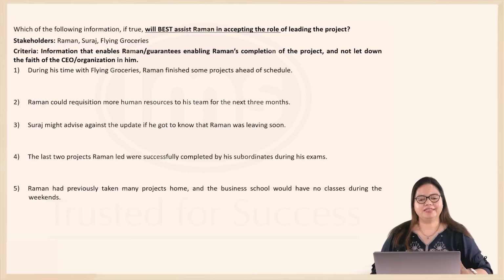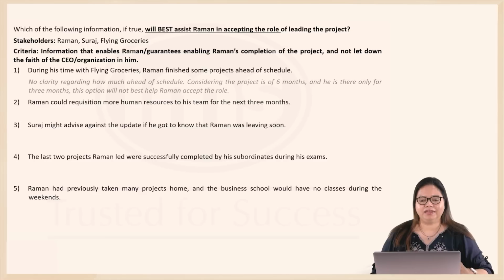Option 1. During his time with flying groceries, Raman finished some projects ahead of schedule, which is a wonderful thing. And this information might be useful. However, you'll find that there is no clarity on ahead of schedule. How much ahead of schedule? The facts here tell us that the project is of 6 months and he's only there for 3 months.